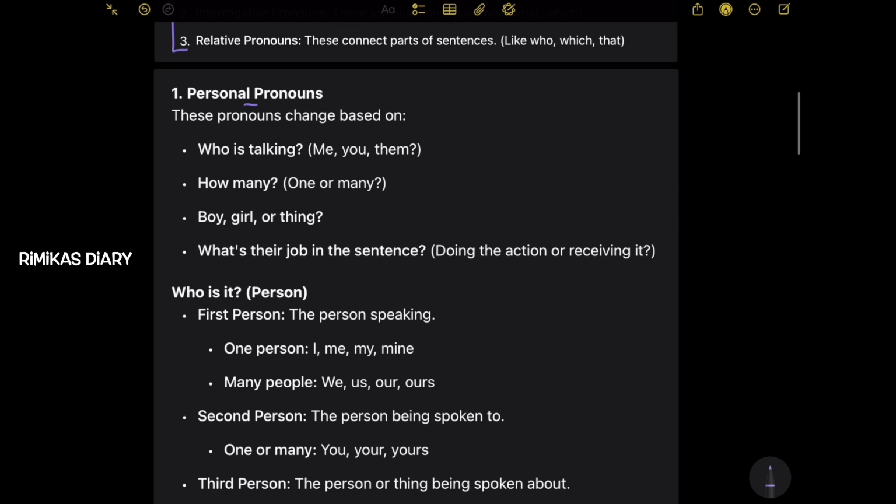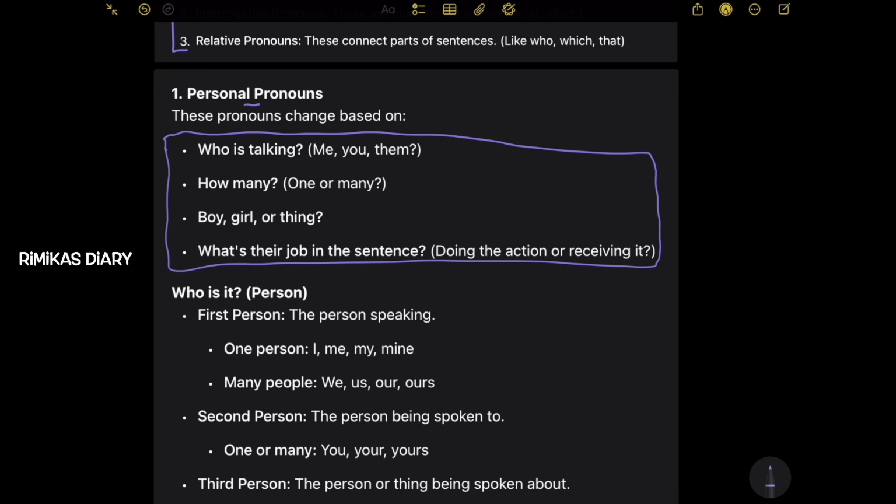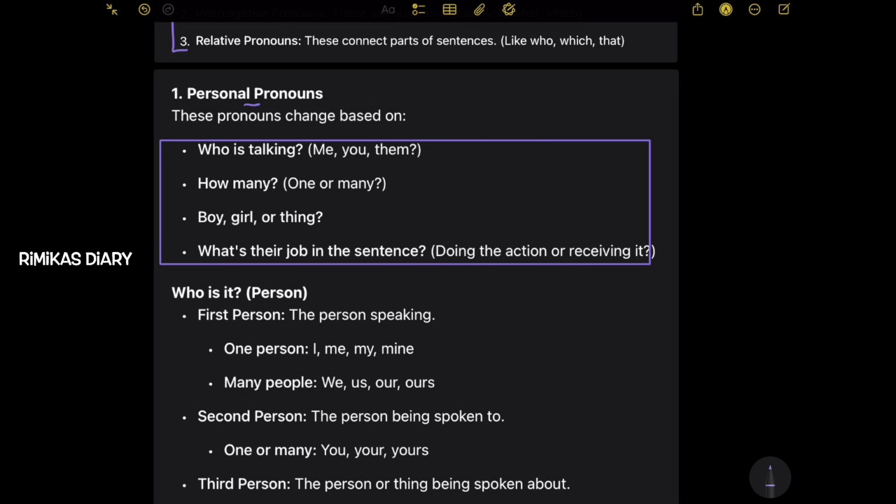So personal pronouns. These pronouns change based on who's talking. So remember these points. These pronouns change based on who is talking, how many, boy, girl, or thing, and what's their job in the sentence.